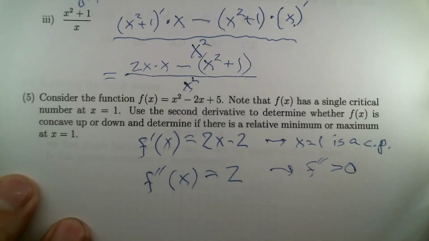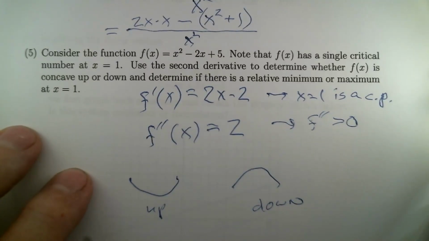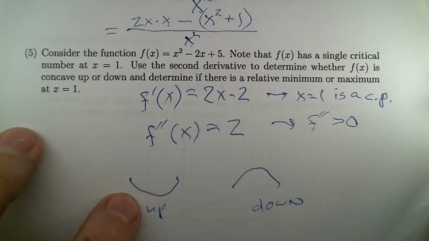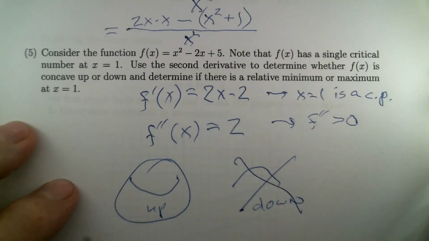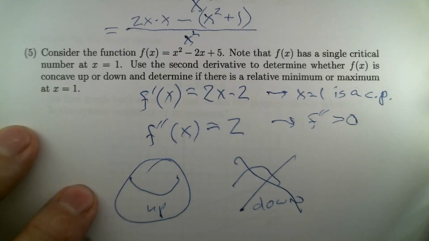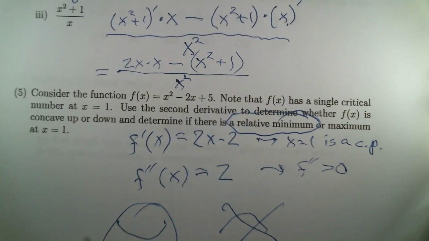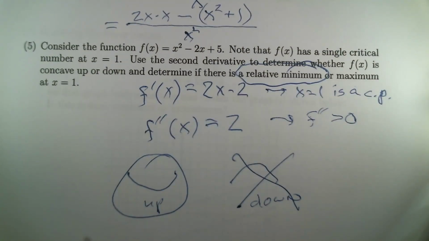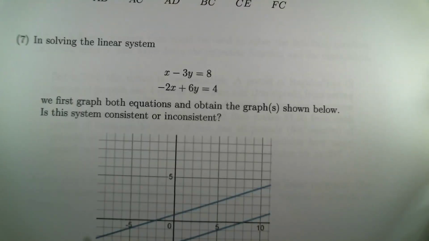And that's these two shapes, okay? Concave up and concave down. And in our case, it's up. Concave up. Not concave down. And does that mean we have a minimum or a maximum at this critical number? Well, we have a minimum. So I'm just circling the answers on that, just to give you an idea of what it looks like. Kind of a cool topic, but we're not doing it, so don't worry too much about that.